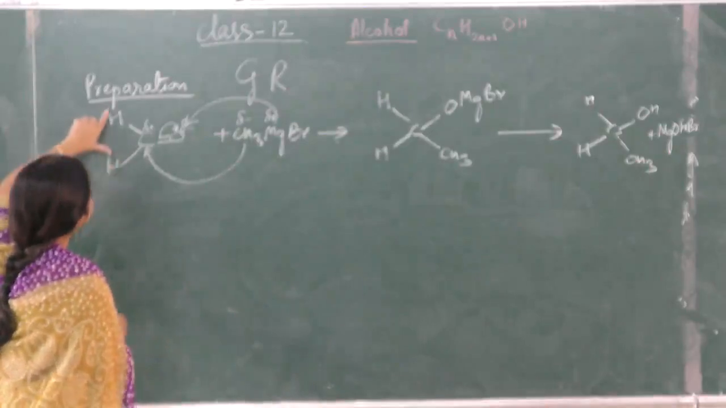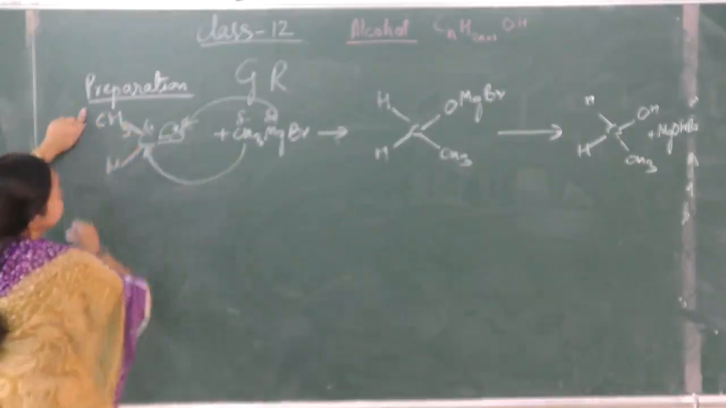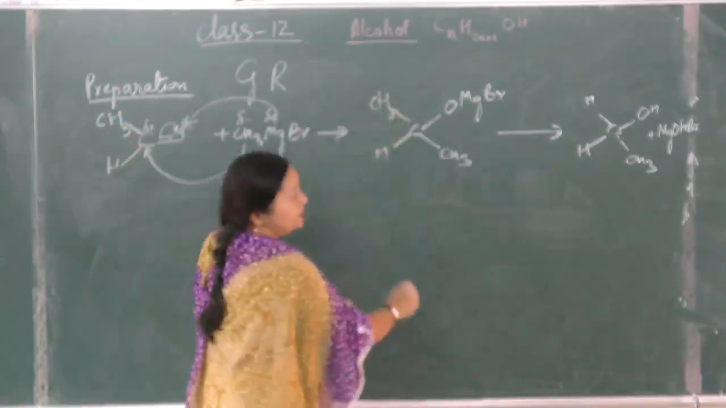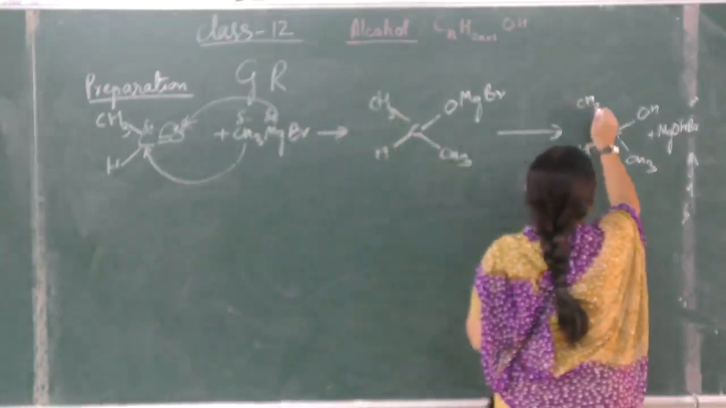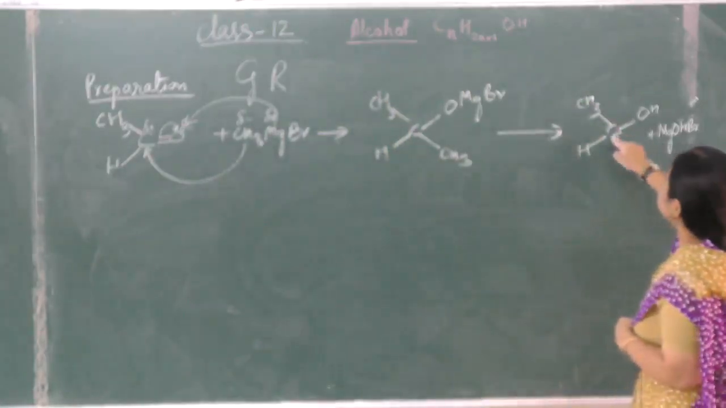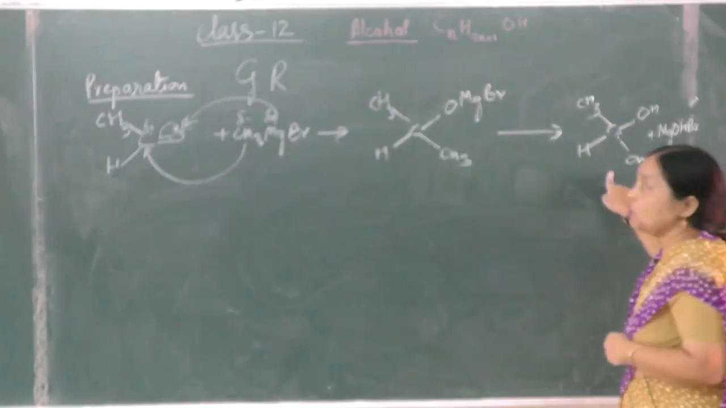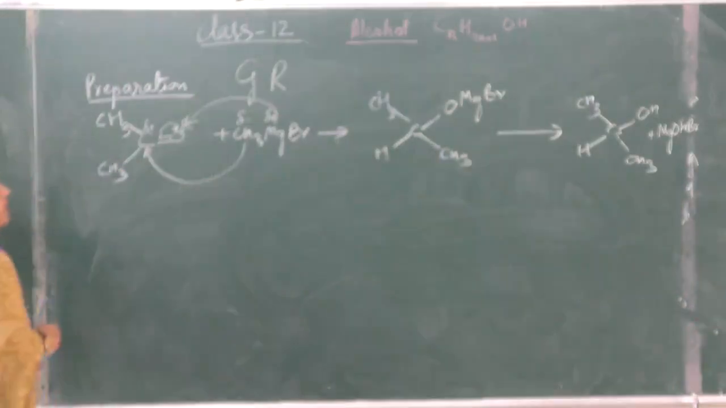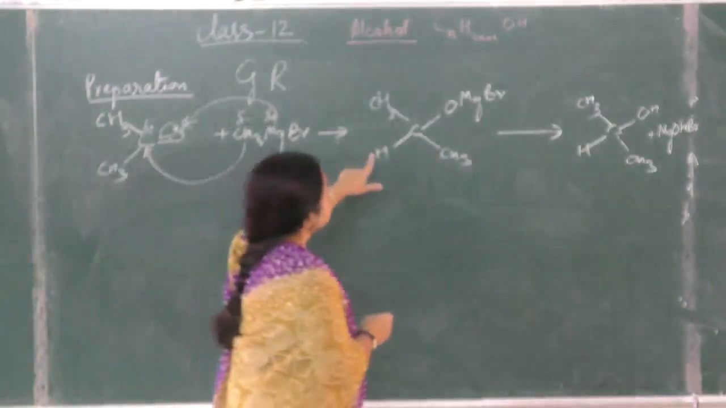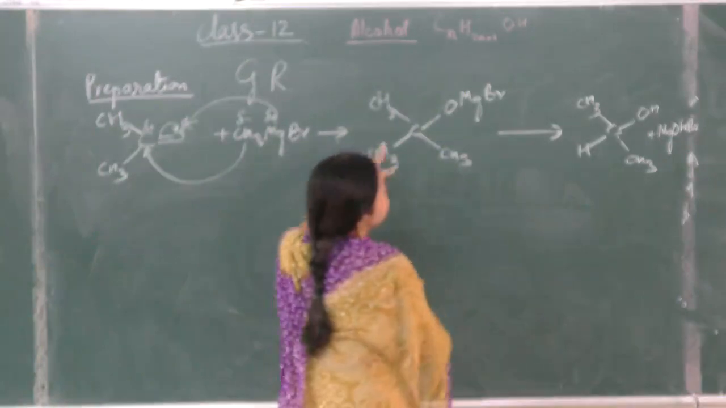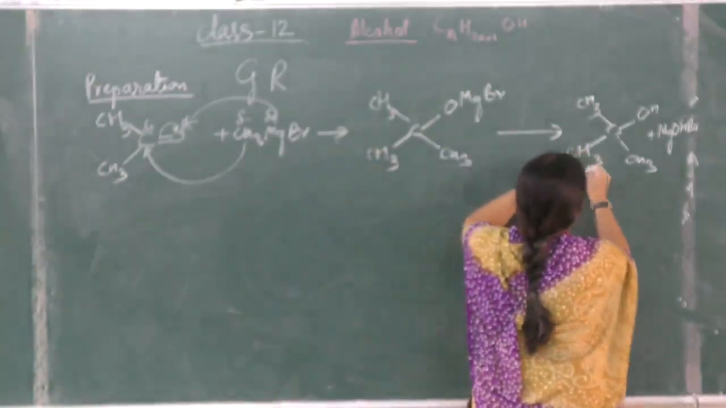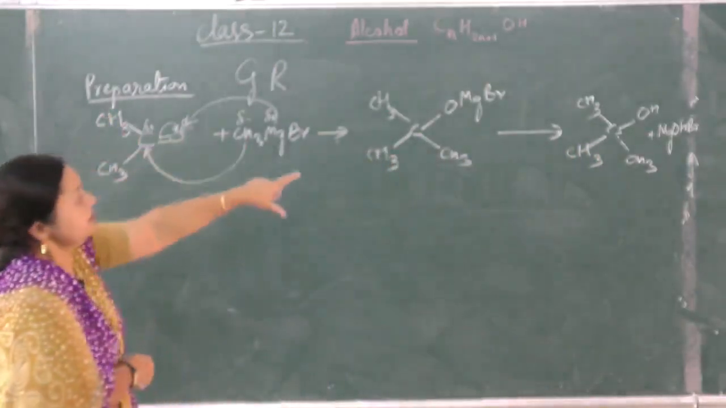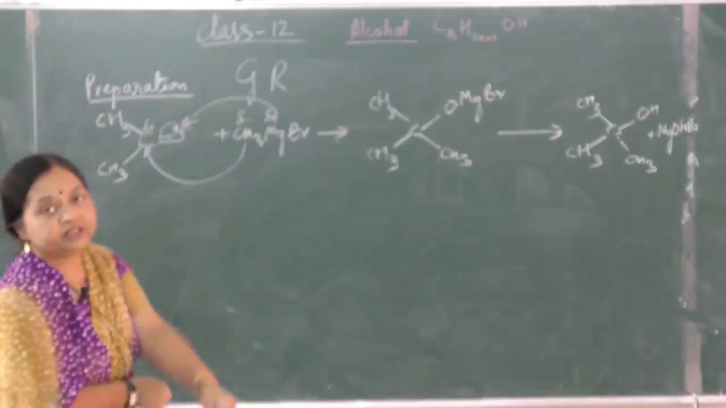Now if you take any other aldehyde other than formaldehyde, then what will happen? It will give a secondary alcohol. So it becomes CH3CHOHCH3, means propan-2-ol. And if you take a ketone, then what happens? Then all three become alkyl groups, and it becomes a tertiary alcohol. So only formaldehyde will give the primary alcohol, the aldehydes give secondary alcohols, and ketones give tertiary alcohols.